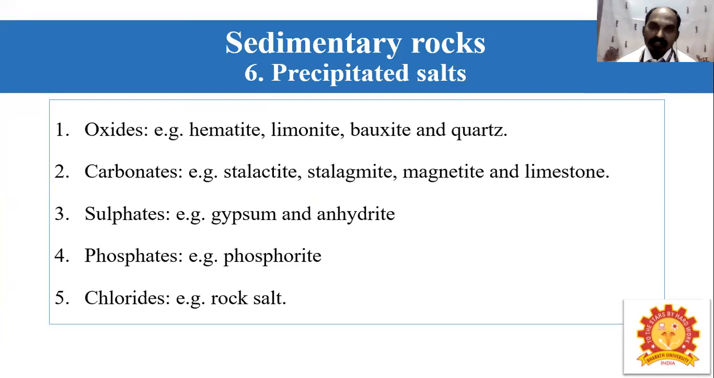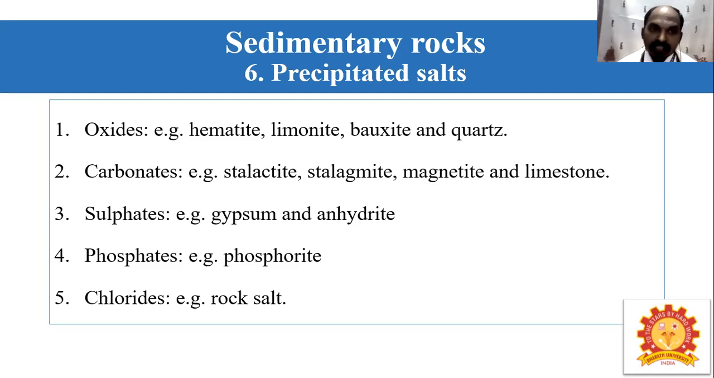Then sedimentary rocks, precipitated salts. There are six different sedimentary rocks by precipitation. One is oxide rock, formed due to oxidation, and carbonate, sulfate type of rock, phosphatic rock, then chloride rock. Then for oxide rocks, examples are hematite, limonite, bauxite and quartzite. Quartz is an example of the oxide.